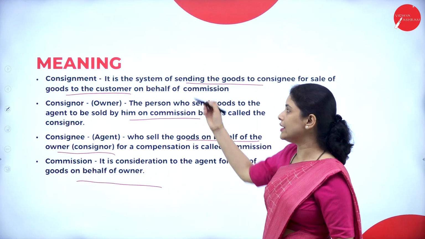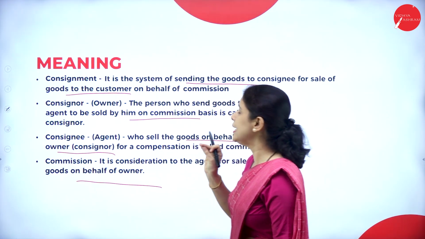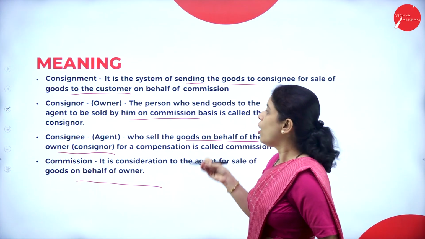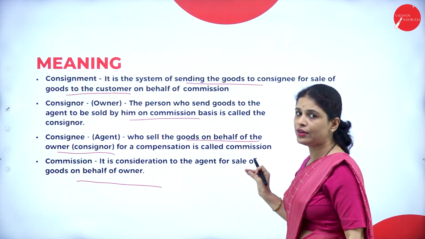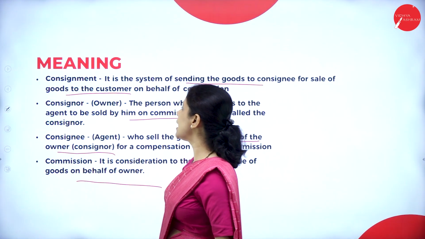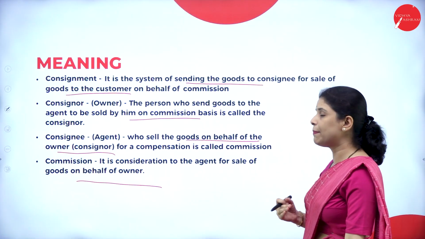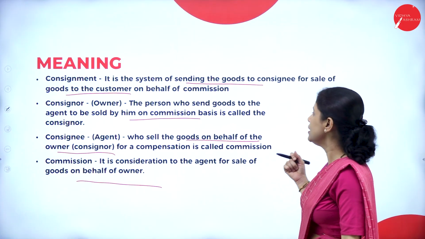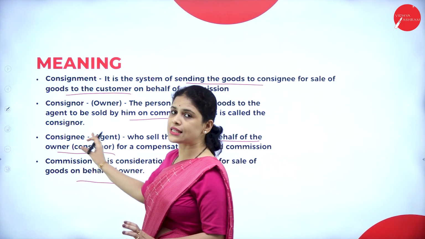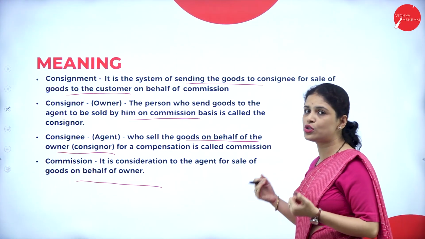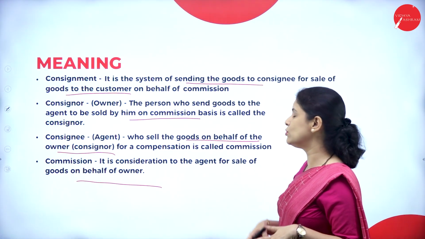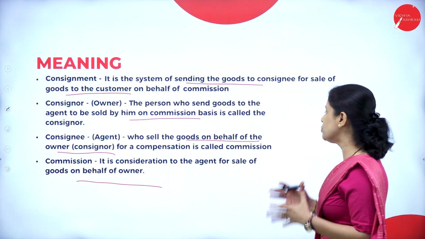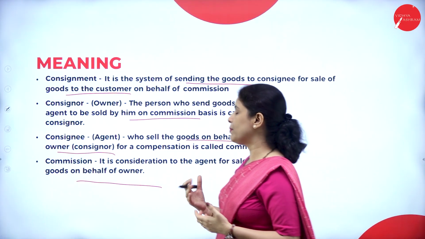So, what are the terms we learned here? First one is consignment. That means it is a system of sending the goods to the consignee. Why? For the sale of goods to customer on behalf of commission. Next, consignor. Consignor means the owner of the goods, the person who sends the goods to the agent to be sold by him on commission basis. Who is consignee? Consignee is the agent who sells the goods on behalf of the owner, that is consignor. What will he get in return? He will get the commission. Next, what is commission? It is a consideration to the agent for the sale of goods on behalf of owner.